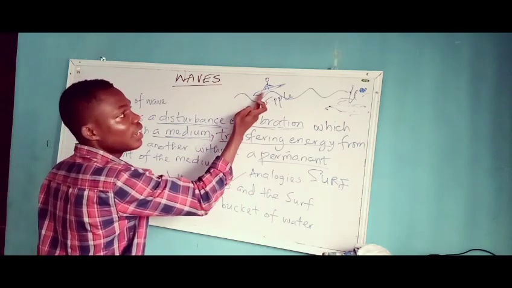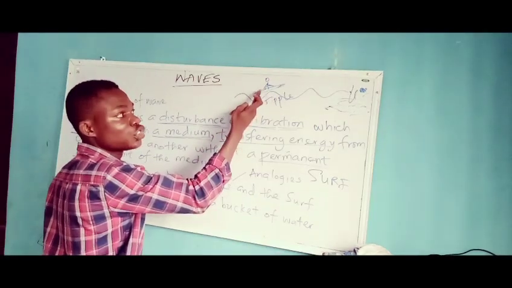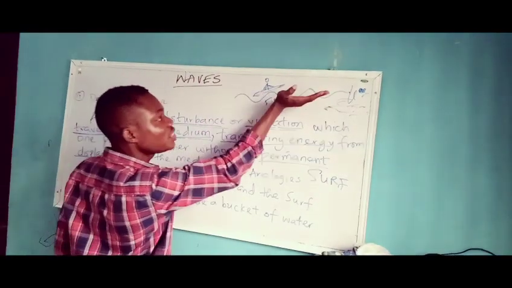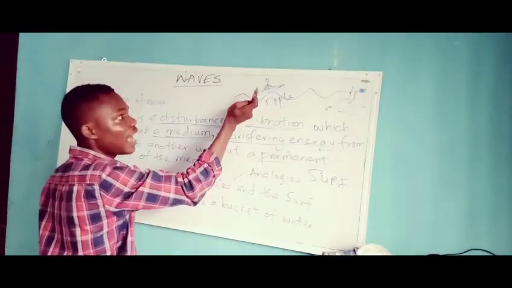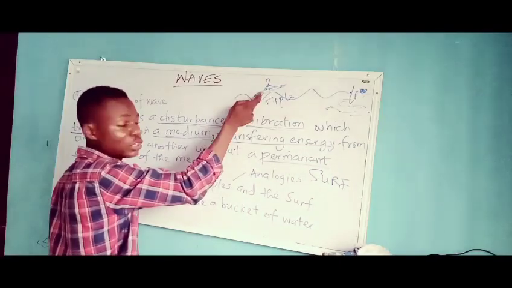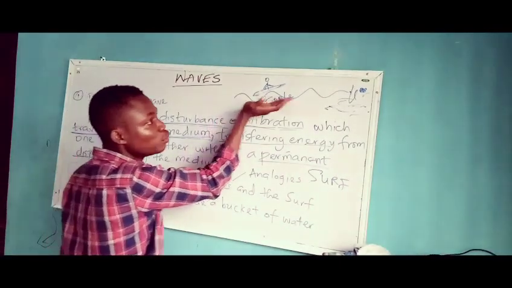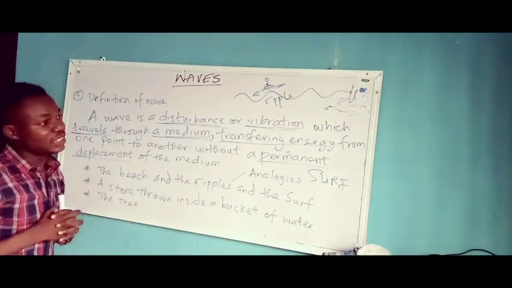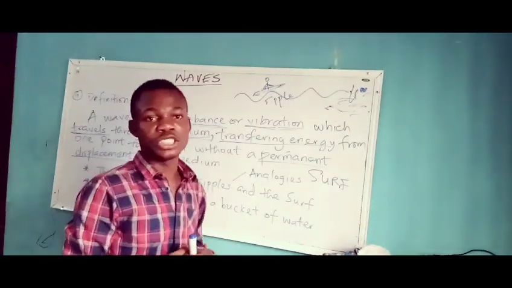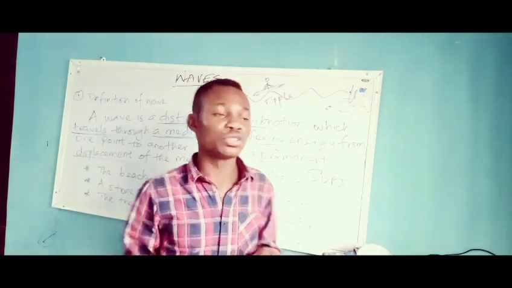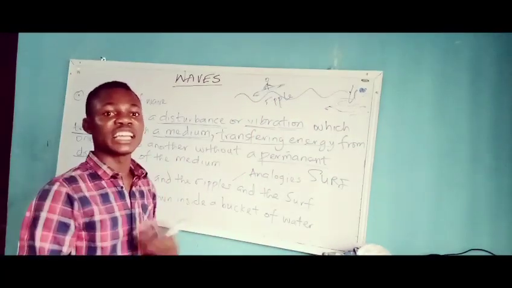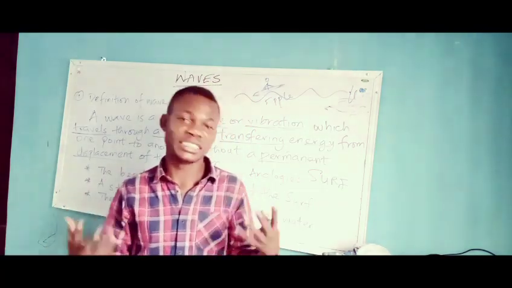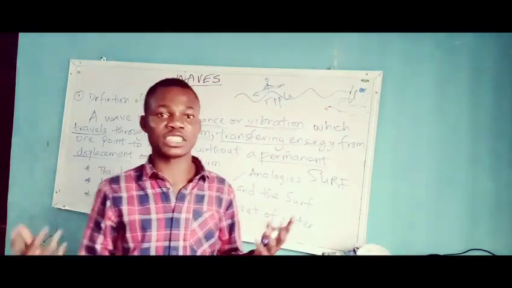The energy is being applied on this person that is on the board, and the energy pushes the man and the surfing board and moves him to the beach. So this is the definition and some examples of wave that we've actually been experiencing, but we don't know that they are examples of wave.